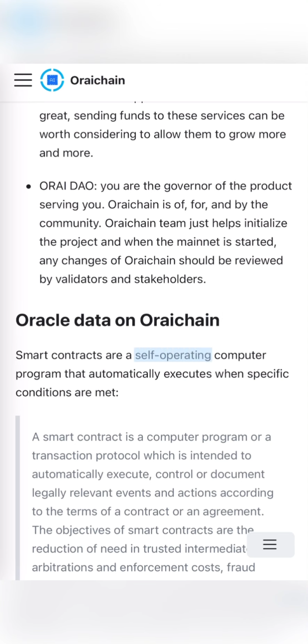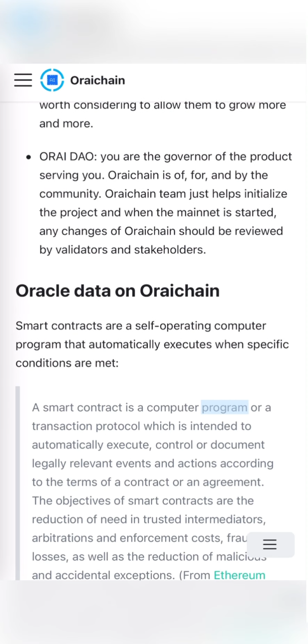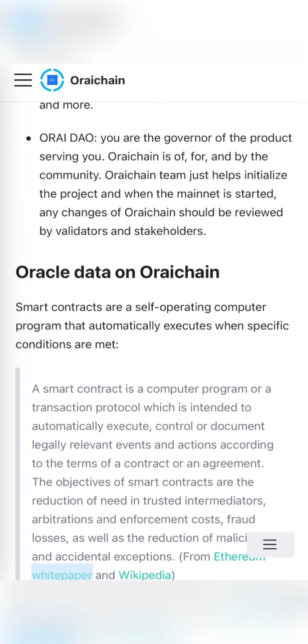Smart contracts are a self-operating computer program that automatically executes when specific conditions are met. A smart contract is a computer program or a transaction protocol which is intended to automatically execute, control or document legally relevant events and actions according to the terms of a contract or an agreement. The objectives of smart contracts are the reduction of need in trusted intermediaries, arbitrations and enforcement costs, fraud losses, as well as the reduction of malicious and accidental exceptions, from the Ethereum whitepaper and Wikipedia.